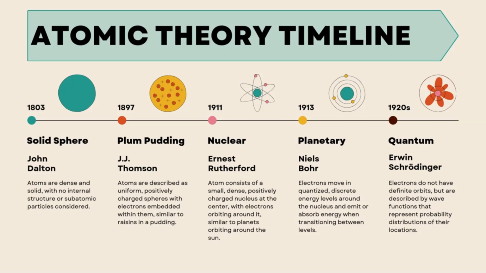1911. Nuclear. Ernest Rutherford. Atom consists of a small, dense, positively charged nucleus at the center, with electrons orbiting around it, similar to planets orbiting around the Sun. 1913. Planetary. Niels Bohr. Electrons move in quantized, discrete energy levels around the nucleus and emit or absorb energy when transitioning between levels. 1920s. Quantum. Erwin Schrödinger. Electrons do not have definite orbits, but are described by wave functions that represent probability distributions of their locations.